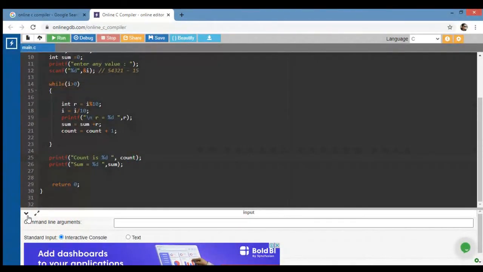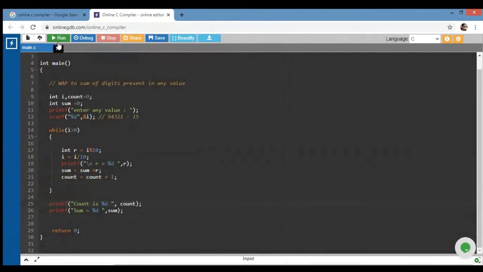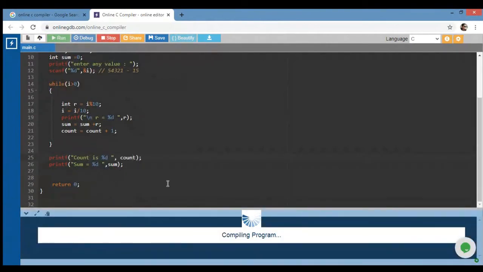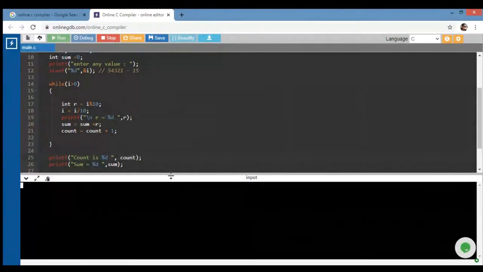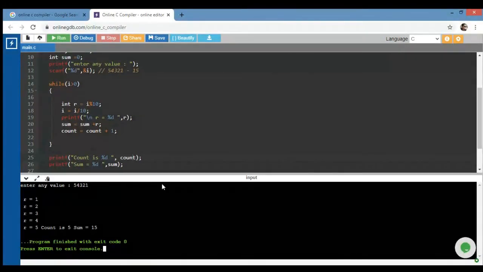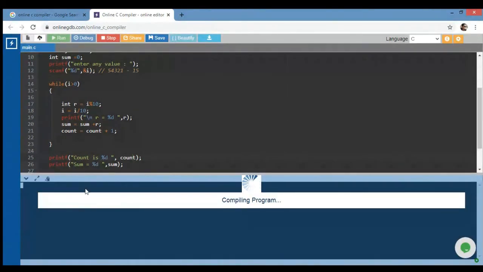The question is the same. If I input the value 54321, I just separate each value 1 2 3 4 5. After that I am able to calculate the count, and the sum is 15.